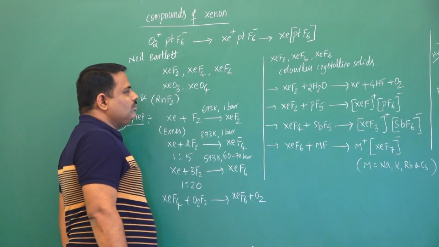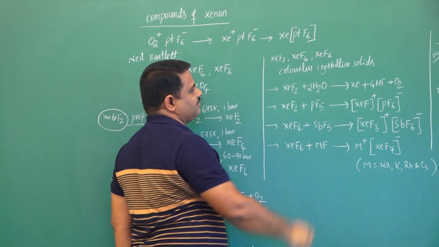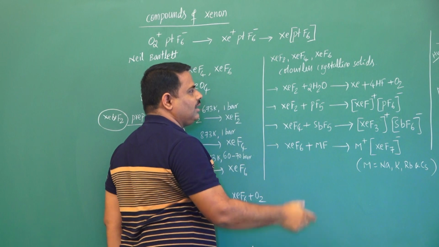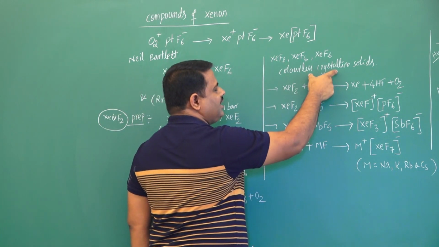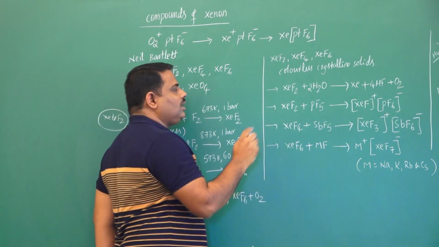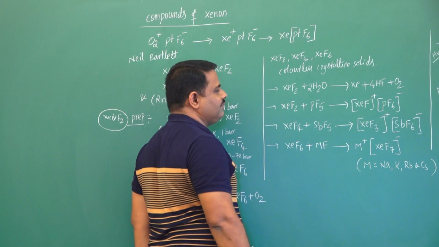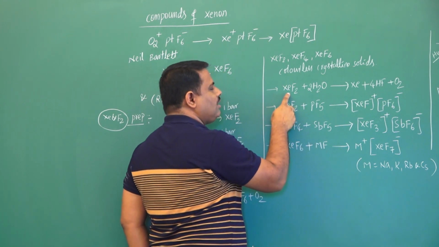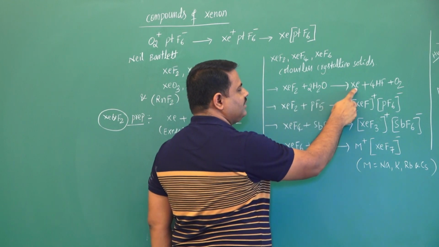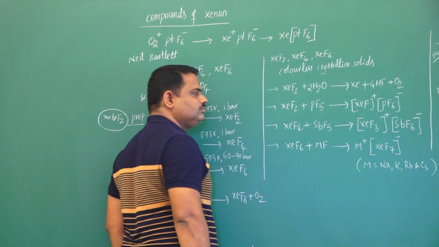Now move to some properties of these xenon fluorides. All these three fluorides of xenon are colorless crystalline solids. They undergo hydrolysis very easily. When xenon difluoride reacts with water, it gives xenon, HF and O2.